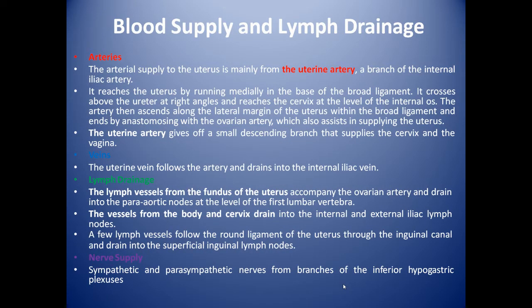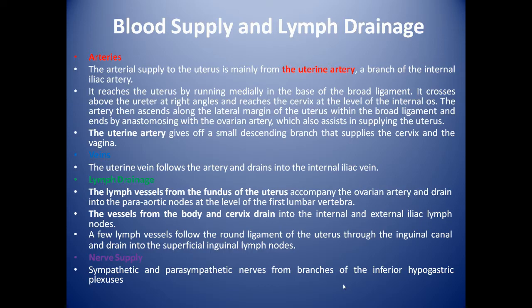Now we will see the blood supply and the lymph drainage. The arterial supply to the uterus is mainly from the uterine artery, a branch of the internal iliac artery. It reaches the uterus by running medially in the base of the broad ligament. It crosses above the ureter at right angles and reaches the cervix at the level of the internal os.